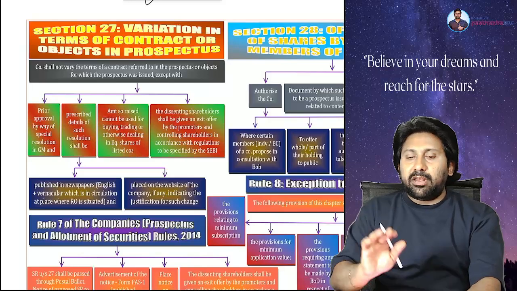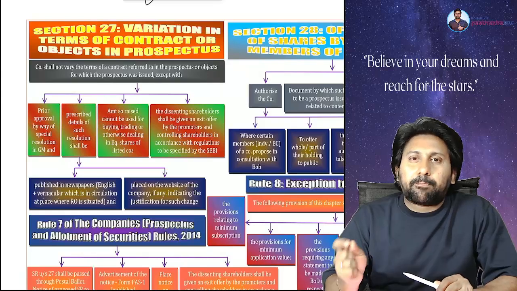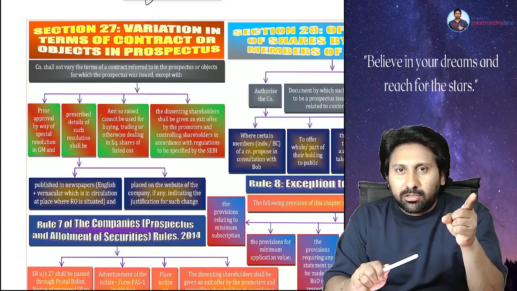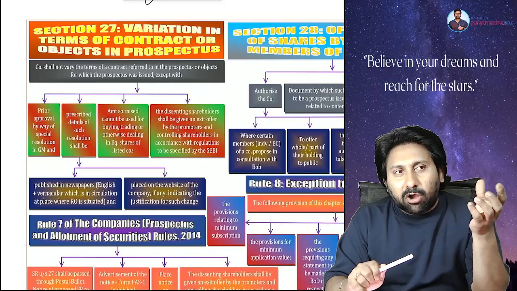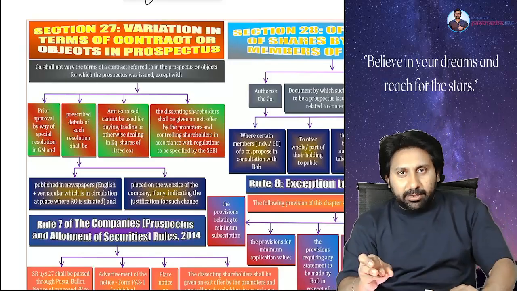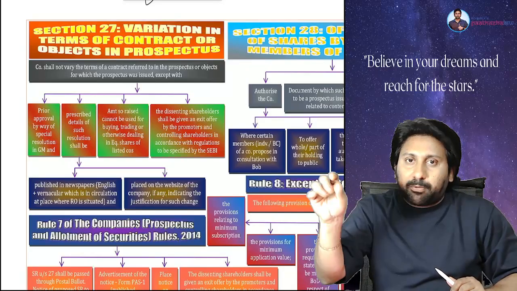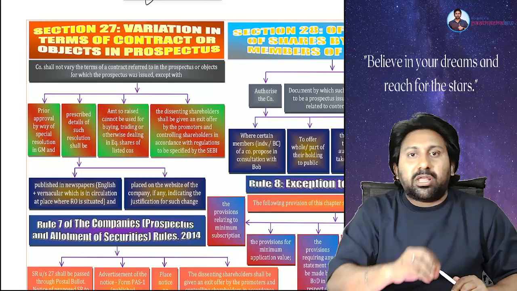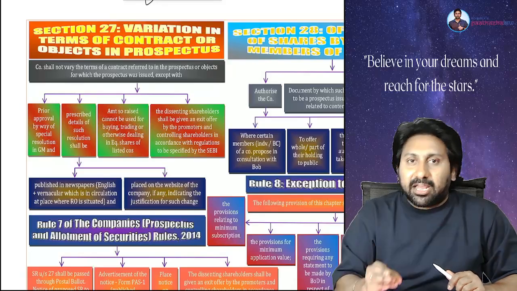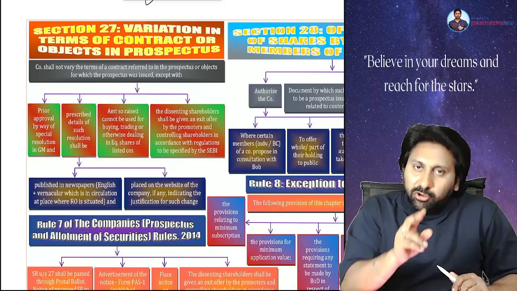See here. Whenever a prospectus is issued, you will issue the prospectus by making some promises inside. What sort of promises? How you will use the amount received on the public offer, for what purposes you are going to use it, you will clearly mention in the prospectus. Here, the objective for which you raised the money, you will clearly mention. Issuing a prospectus is an indication to the public that the money that comes in will be utilized only for this purpose. Then you take the money.